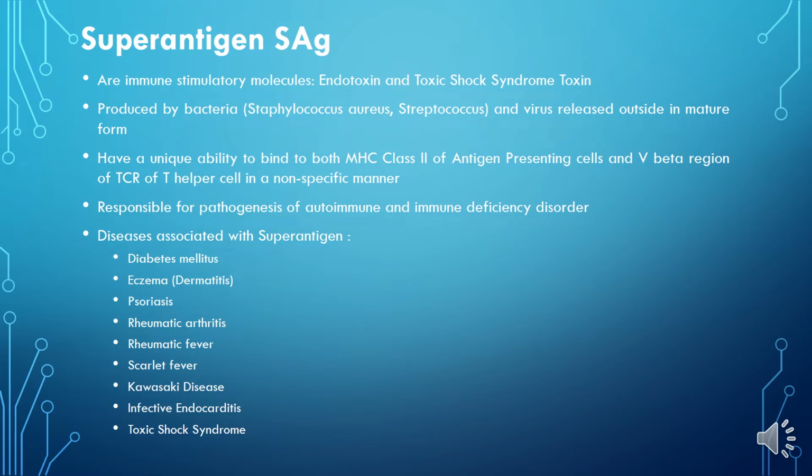Superantigens. As we have already seen, these are immunostimulatory molecules. Mostly Staphylococcus and Streptococcus are the bacteria that commonly release this superantigen. Apart from that, we have other microbes like Mycoplasma, Peptostreptococcus, rabies, and even Yersinia, and among viruses, the Epstein-Barr virus also releases superantigens.